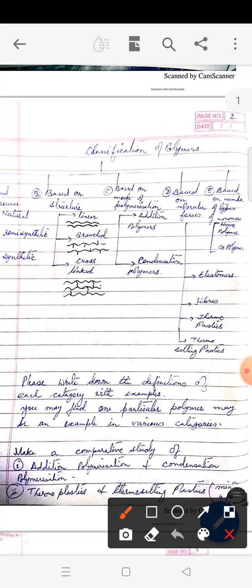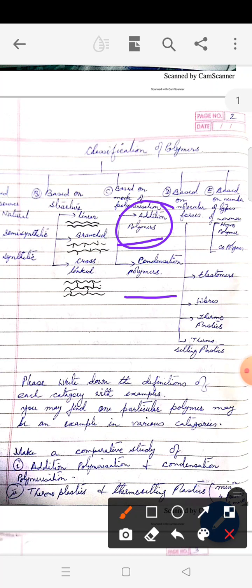Based on mode of polymerization: what type of chemical reaction takes place during the formation of a polymer is the basis of this classification. One is called addition polymer, another is called condensation polymer. In addition polymerization, the monomers are usually unsaturated hydrocarbons and they undergo addition reactions.